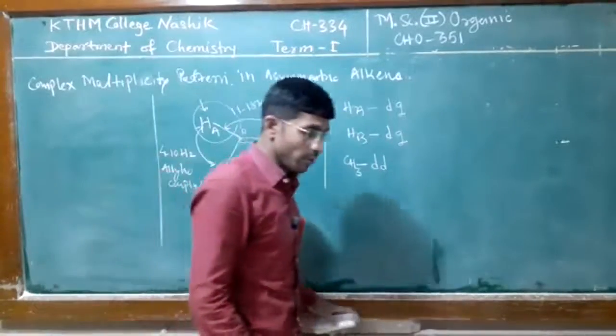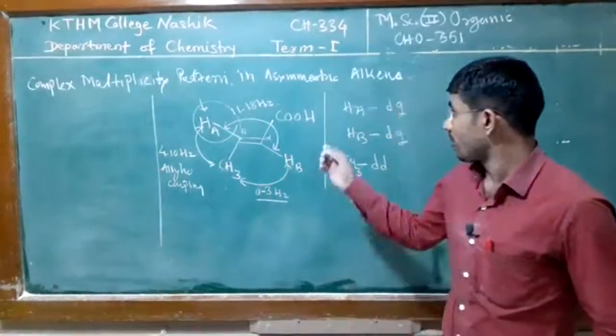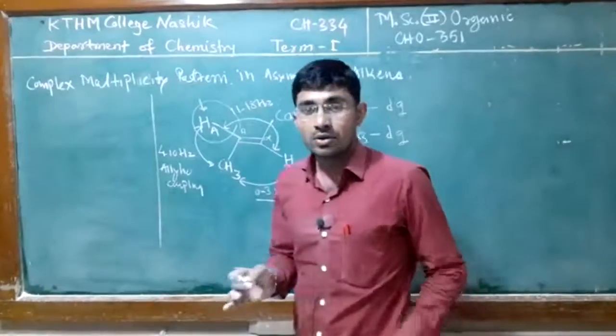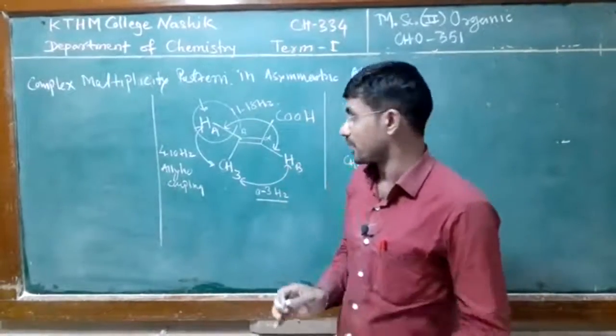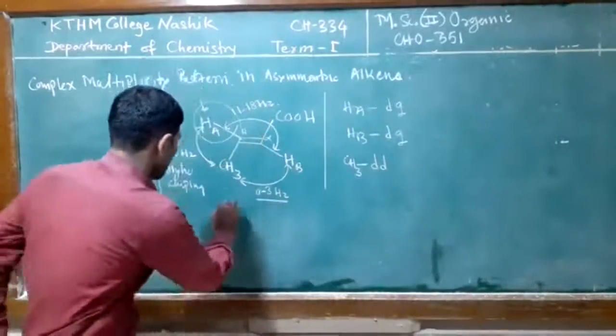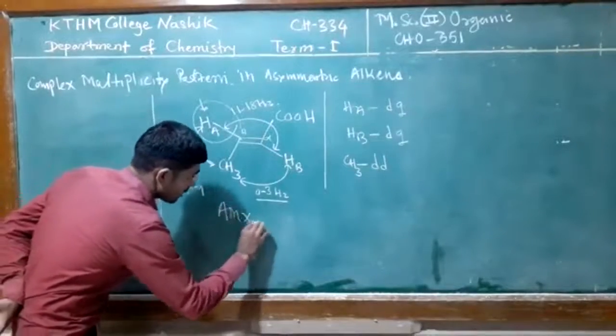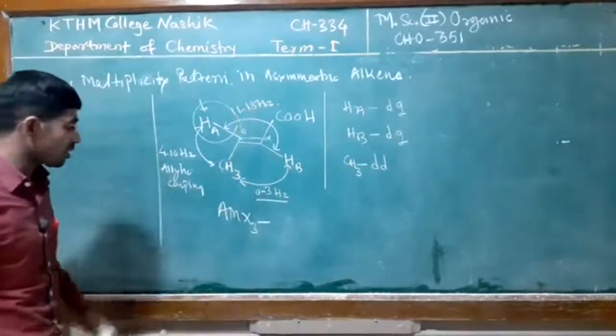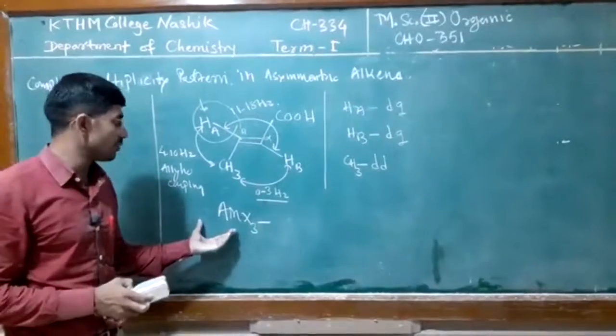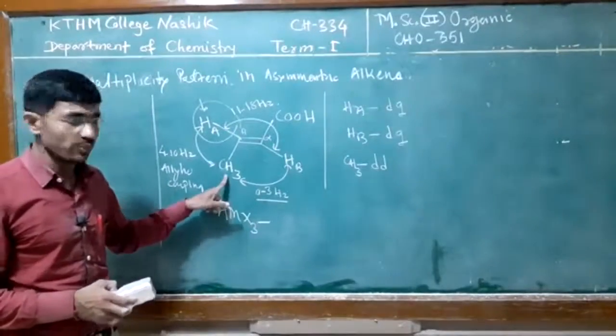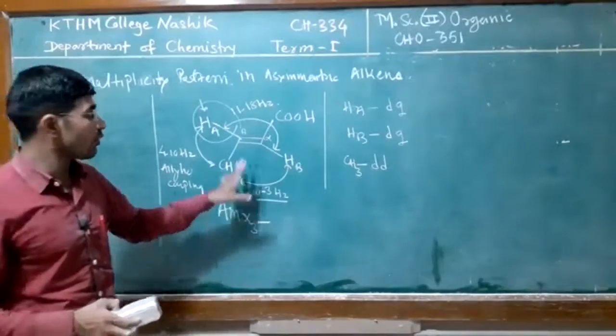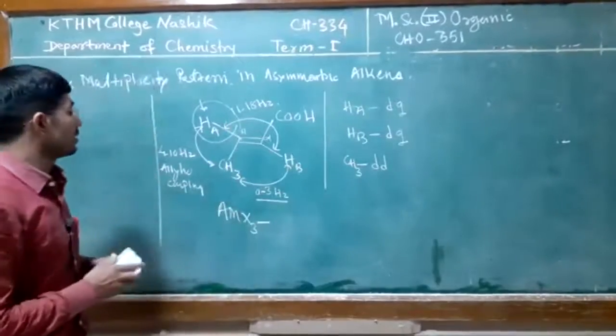So in this type of crotonic acid example, we observe the AMX3 pattern. Which pattern? AMX3. AMX3 means these 3 protons have different chemical shift values, and X3 here means the methyl group. So this kind of pattern we observe in crotonic acid.